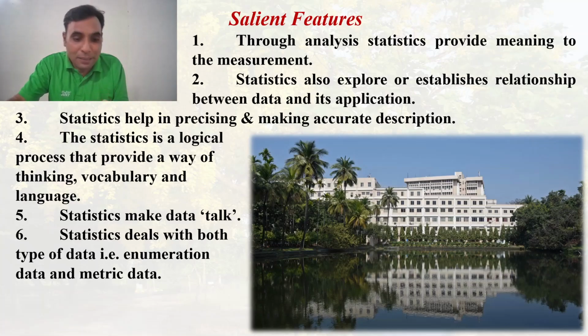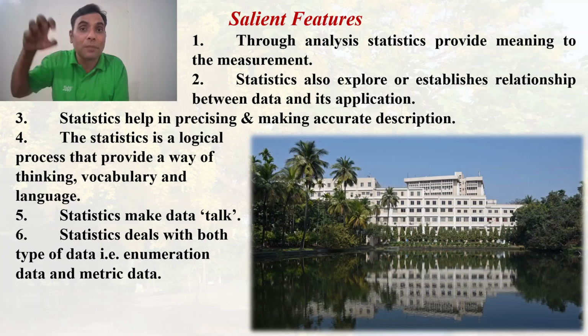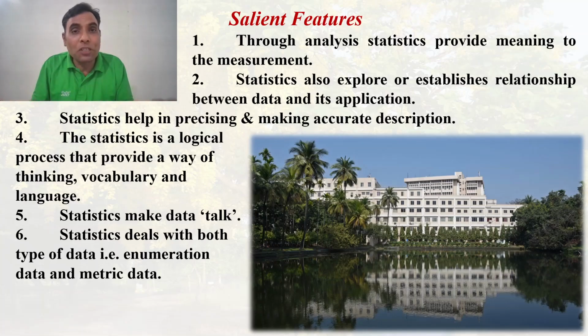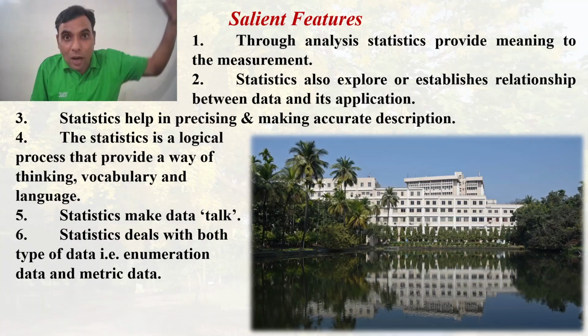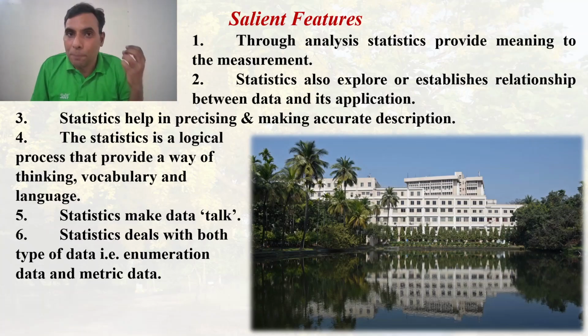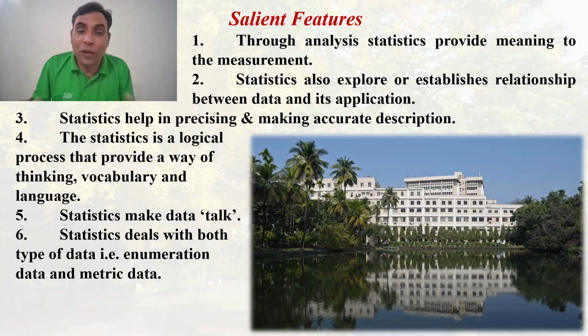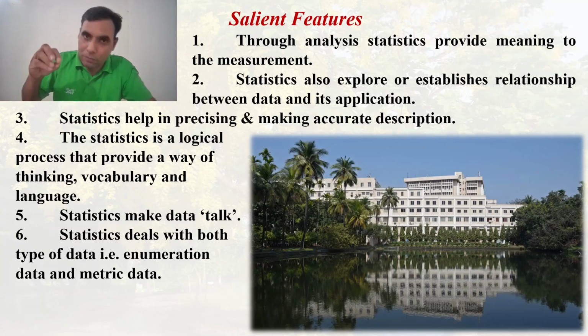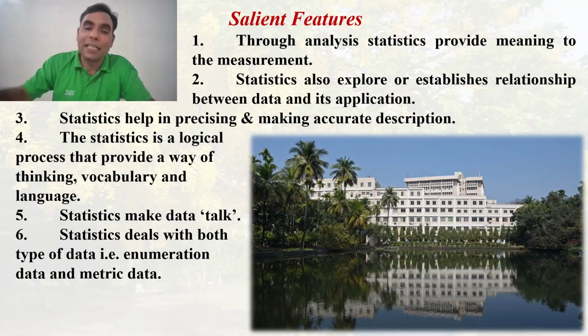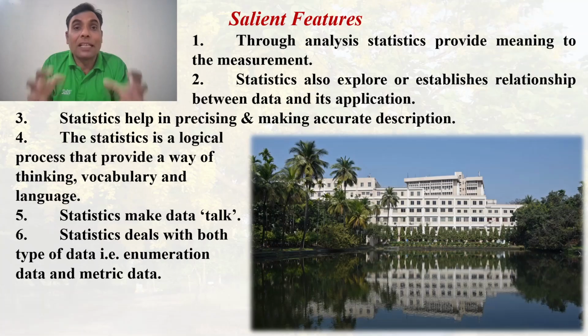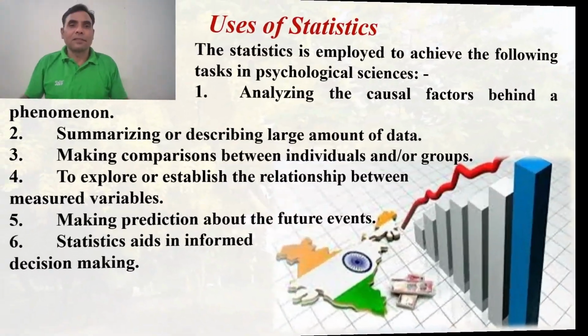The metric data means that data is in some numbers. Though enumeration data is also in some numbers, enumeration means there is some counting type of pattern you will find. Whereas in the metric data, there will be some pattern, but that pattern will be entirely different. For example, for the metric data, it can be 43, 79, 128, something, something, something. That is the metric data. So statistics deals with both types of data.